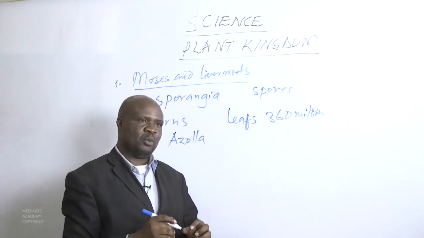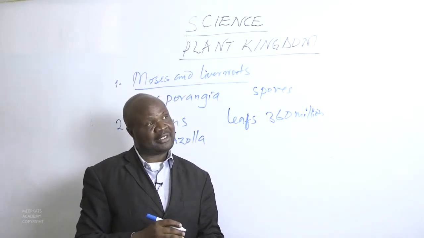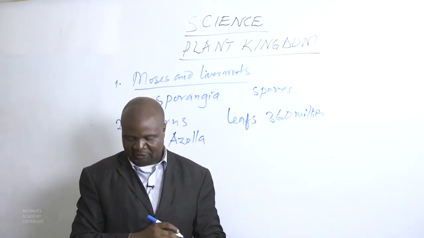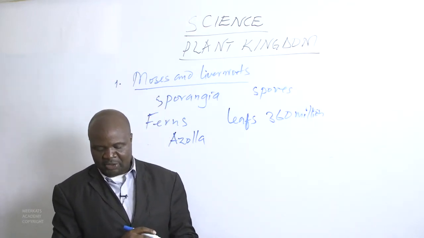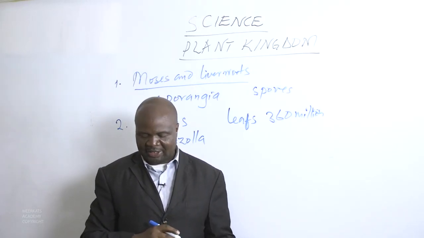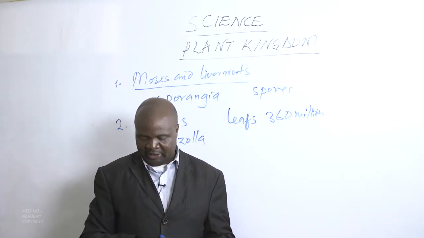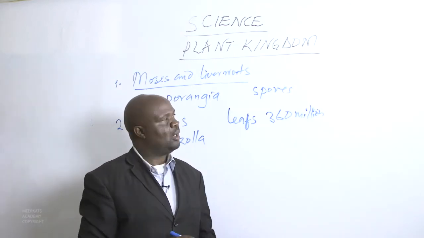We have small plants, but we have ferns which can grow very tall, reaching 15 meters. Azolla may be small, but it grows very rapidly. It quickly covers the surface of a pond or a lake, giving it a green tinge.